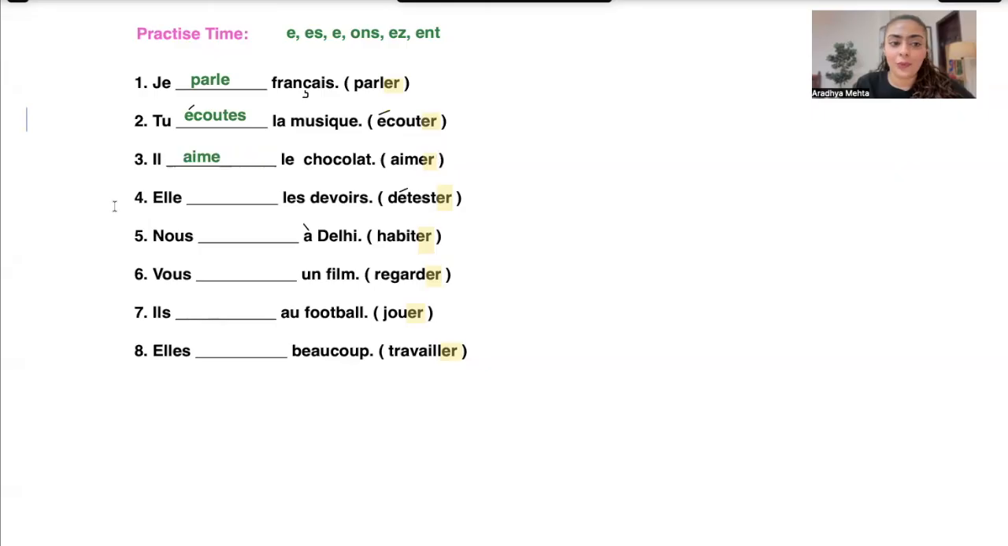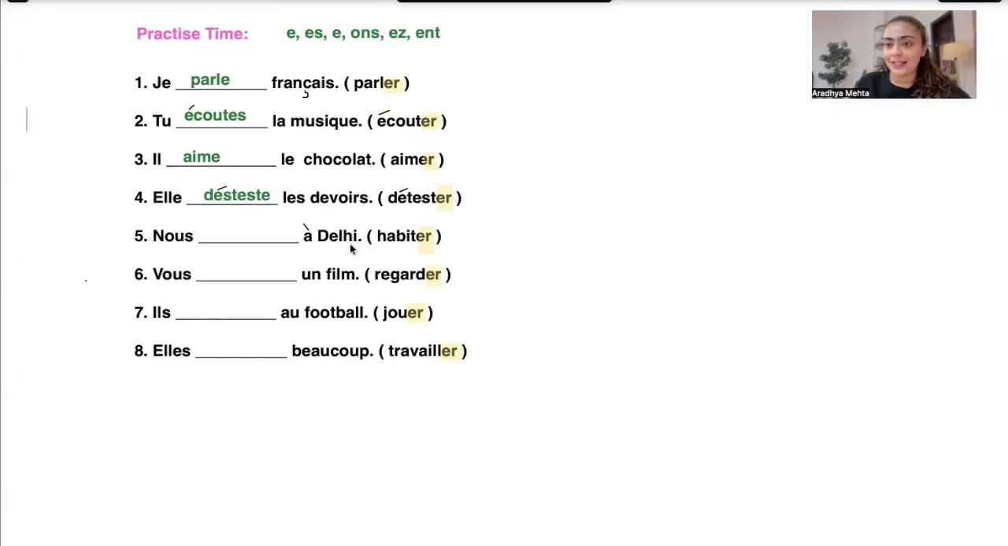Next one, the fourth one. "Elle dash les devoirs." Les devoirs means homework. So she hates the homework. Now we have the verb détester. We cut the ER. We are left with DÉTEST. This is the radical form. And with elle, you know the ending. It should be E. So "Elle déteste les devoirs."